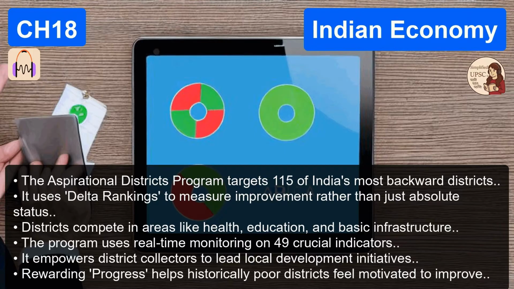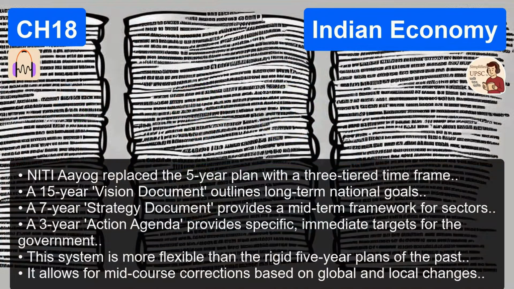Yes, the various indices. These are absolute gold for potential prelims questions, by the way. Let's list a few of the critical ones. Well, there's the Composite Water Management Index. This report literally forced states to confront their grim water reality, because it showed that many major Indian cities were rapidly heading for day zero water depletion.